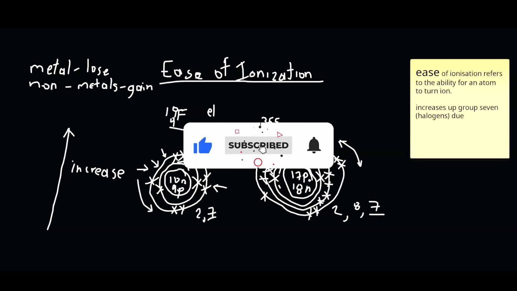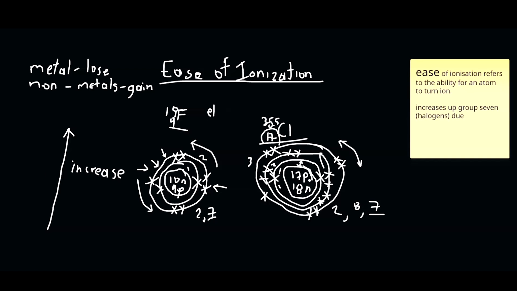Yes, sir. Remember that non-metals gain electrons, and for you to gain an electron there has to be some form of bonding, and bonding relates to forces: nuclear force, electrostatic force.